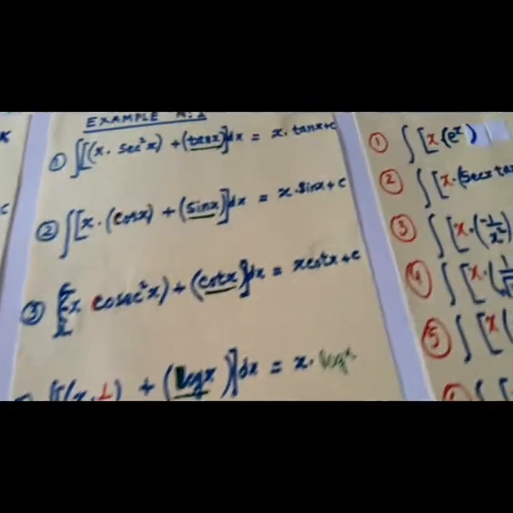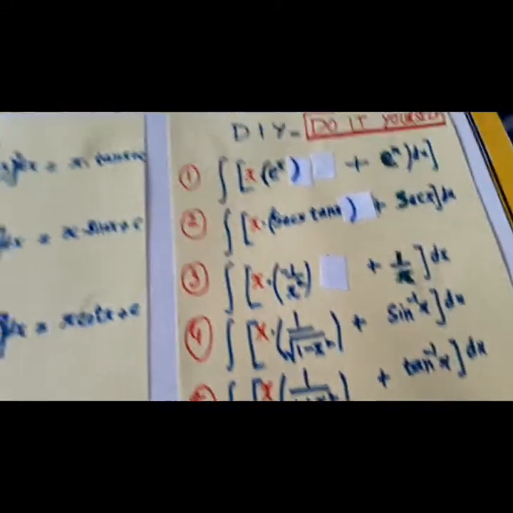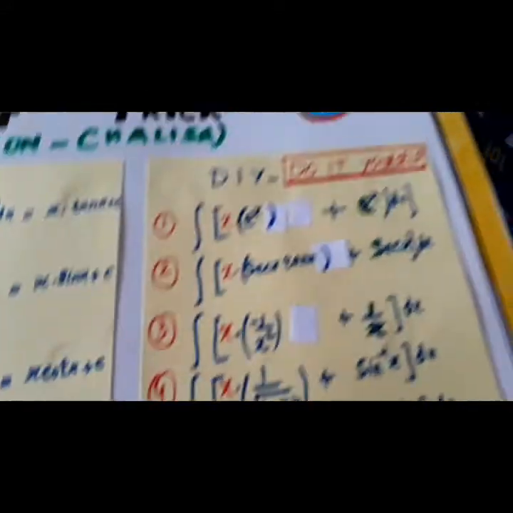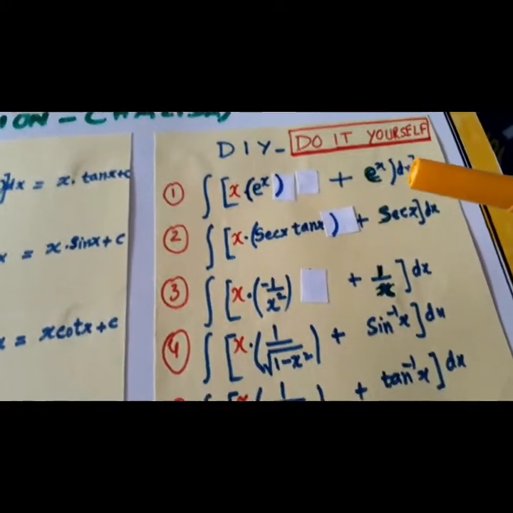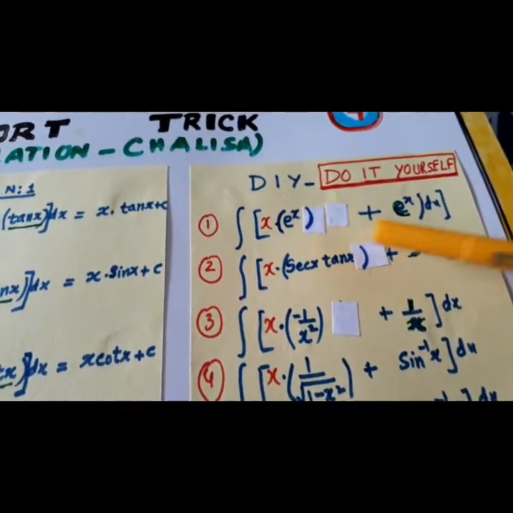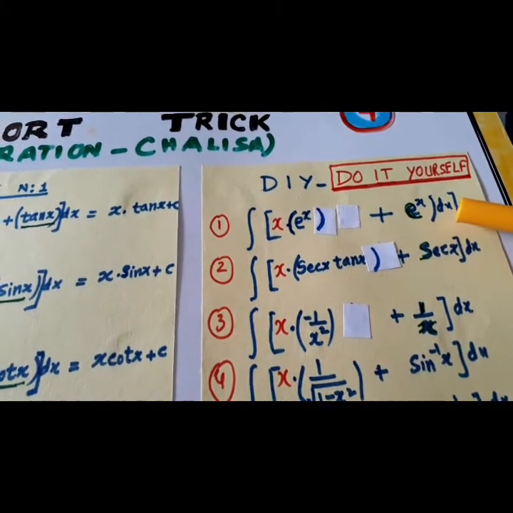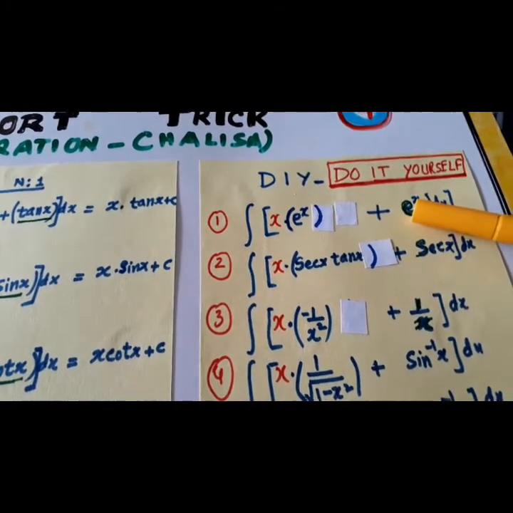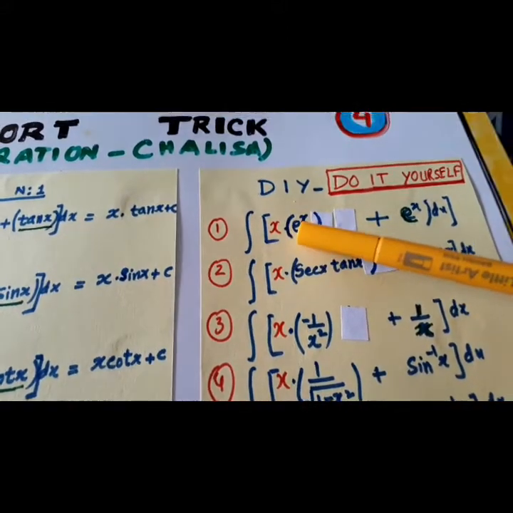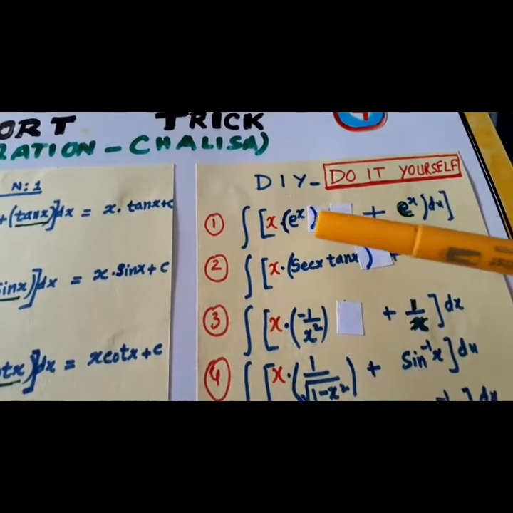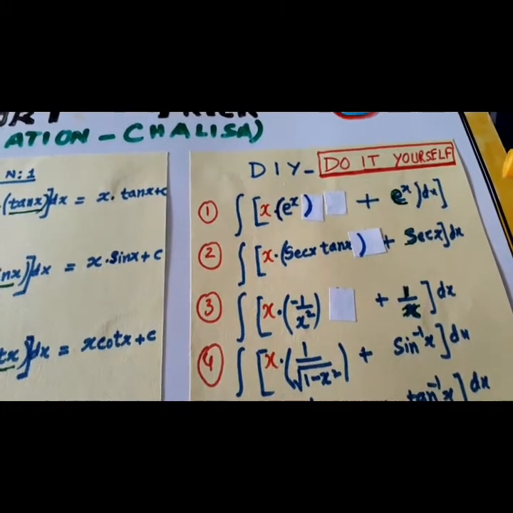Now, next, there are a few questions given for you. Do it yourself. This is x e raised to x plus e raised to x dx. What is the derivative of e raised to x? It is e raised to x. This is Papu, this is Mummy, this is Papa. The answer will come x e raised to x.